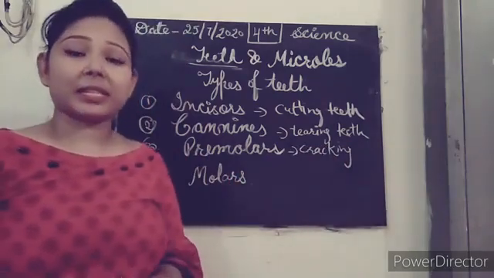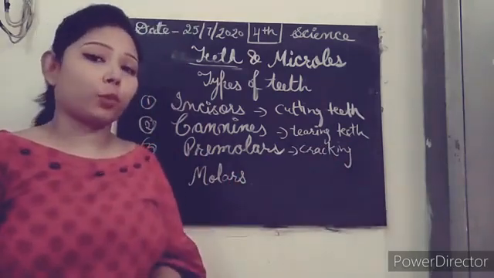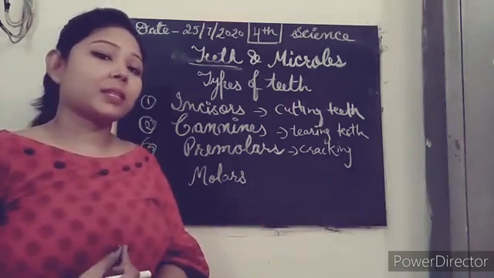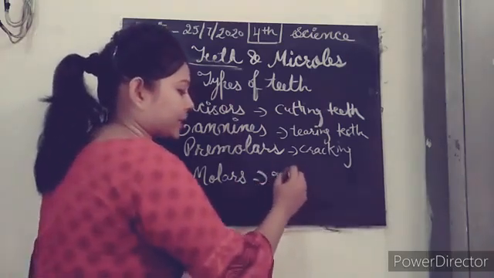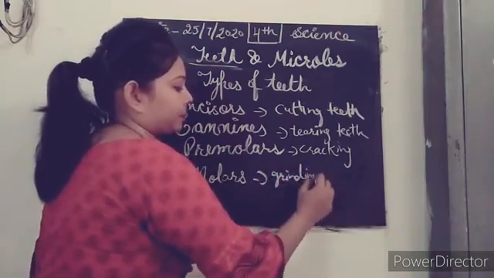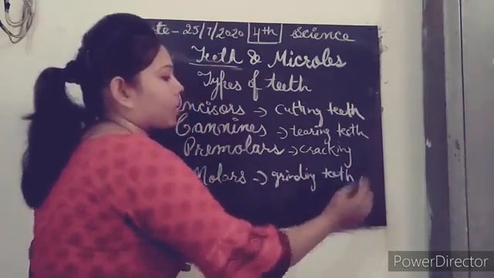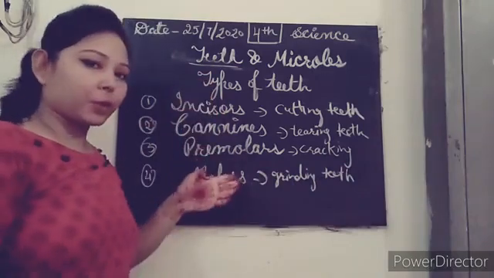Last we have molars. They grind the food, and then it smooths up, right? So they are known as grinding teeth. Okay, so here are the types of teeth.